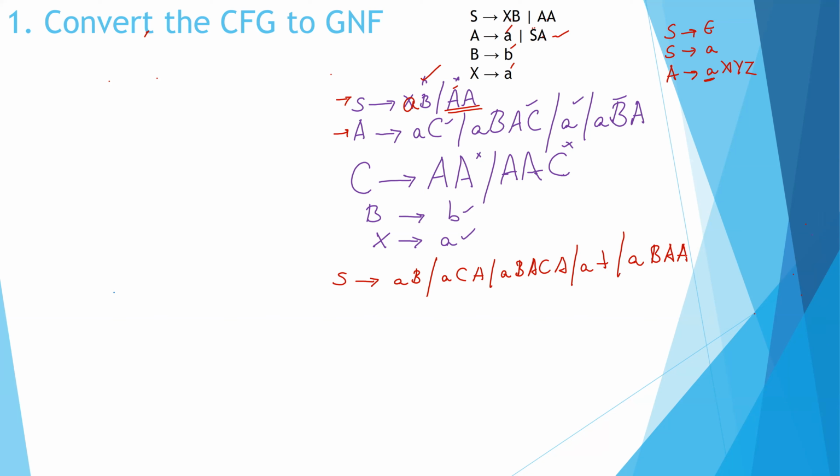Now let's check. This is in Greibach, this is in Greibach, everything fine.